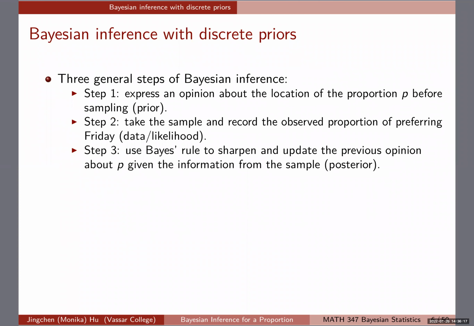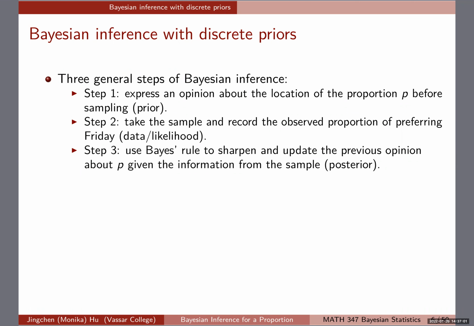Just to refresh our memory, we talked about 3 general steps before for doing Bayesian inference. Step 1 is the prior. This is trying to express the opinion about the location of the proportion, where P is the proportion parameter of interest. So it's where the P value is going to be, and how likely we think each value is, just like what we did in the all-nighter example. Step 2 is that we take a sample and record the observed proportion of preferring Friday. We call that the data, or later we're going to introduce the concept of likelihood, and that will be the likelihood function part in step 2. Step 3 is to use Bayes' rule to update the previous opinion about P given the new information, and that's what we call the posterior.